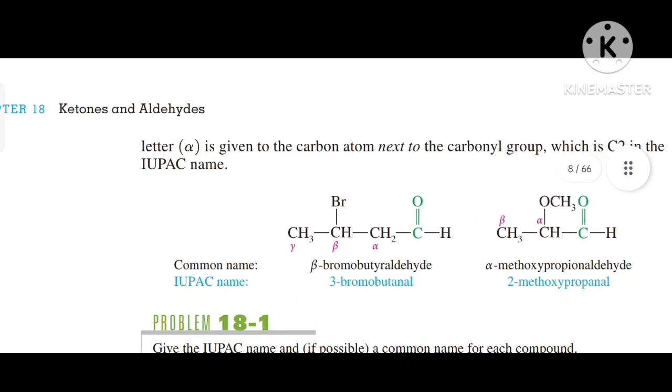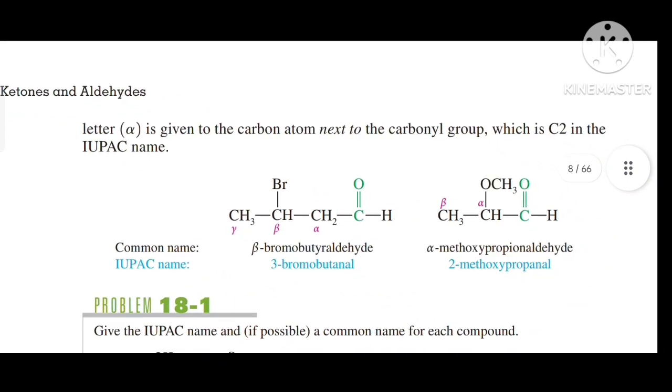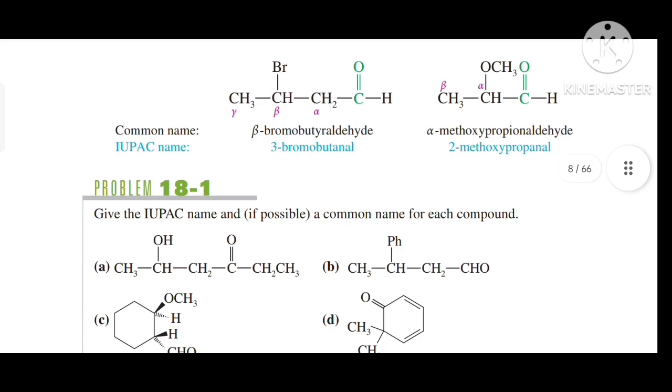The first Greek letter, alpha, is given to the carbon atom next to the carbonyl group, which is C2 in the IUPAC name. So there are some common names given over here, and IUPAC names also. Beta-bromobutyraldehyde has the IUPAC name 3-bromobutanal. Another is alpha-methoxypropionaldehyde, and the IUPAC name is 2-methoxypropanal.